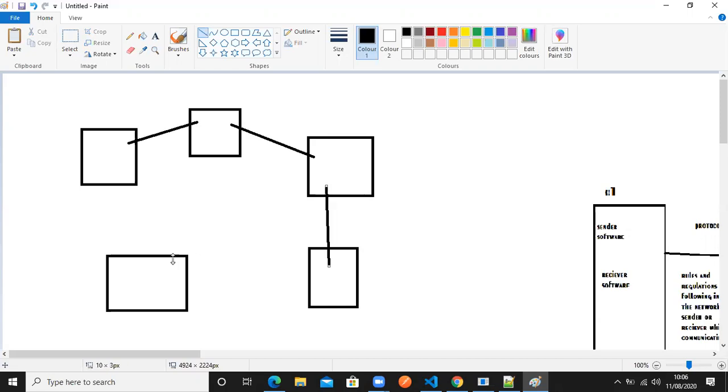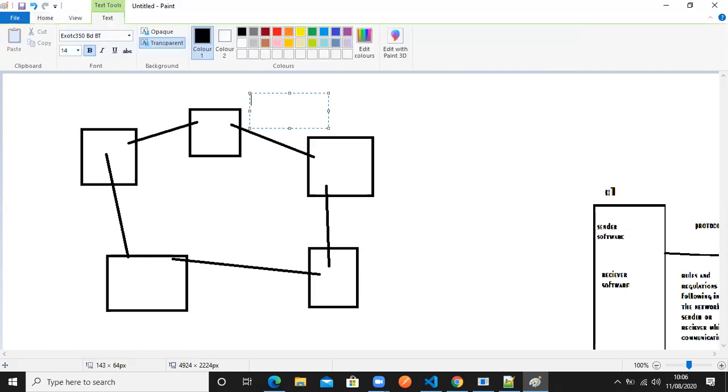That means what I actually did here, I just connected computer 1 to computer 2, computer 2 to computer 3, computer 3 to computer 4, computer 4 to computer 5, and computer 5 to computer 1. Like that, I just connected. Then this is a kind of diagram. This diagram is called topology, nothing else. Topology is nothing but telling in a diagram format how the computers are connected in this network. Okay. And also we can name it: this is called ring topology, because the diagram looks like a ring. Correct. So like that it is.